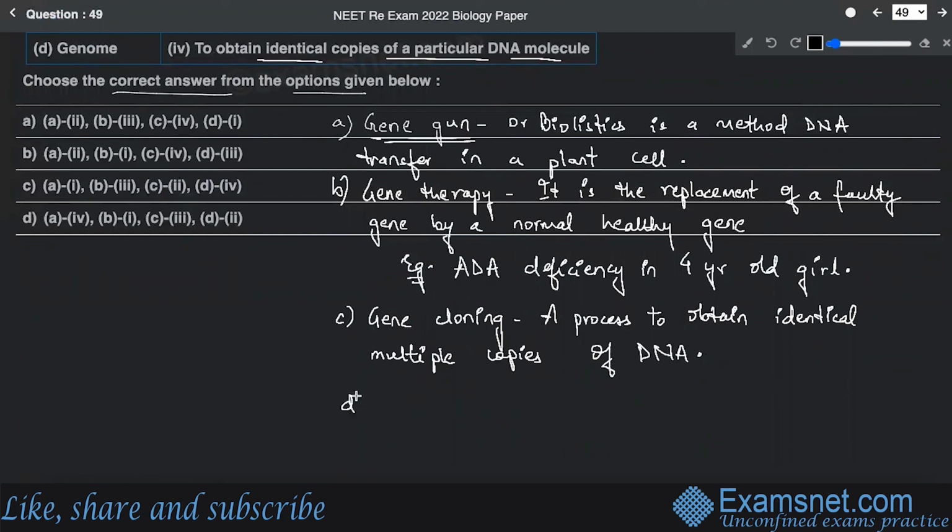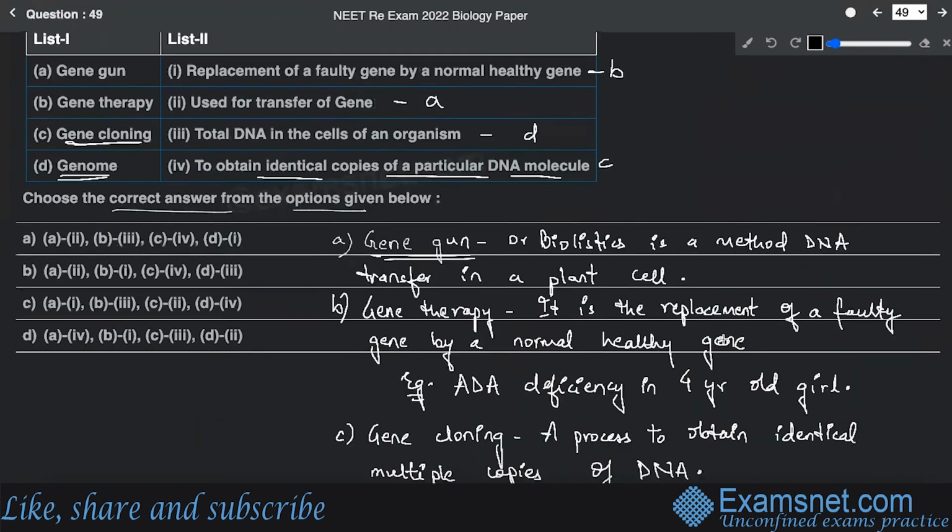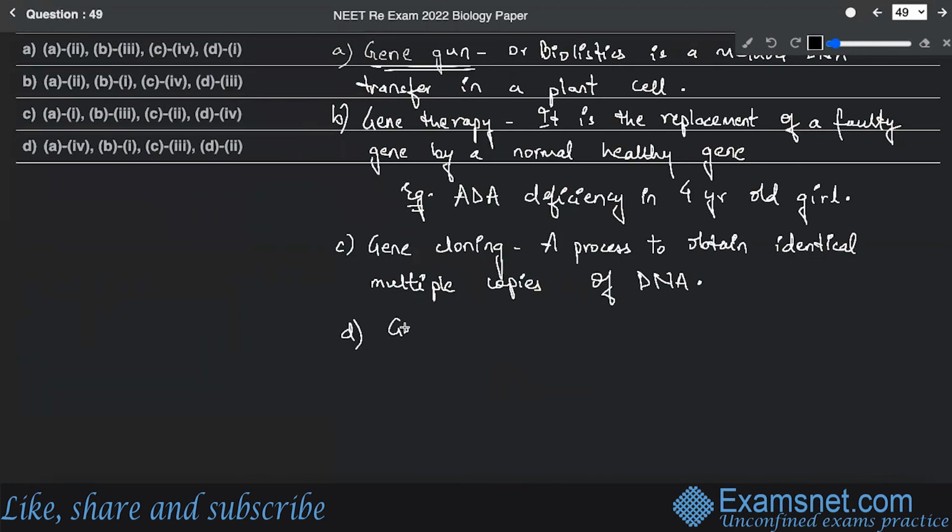Then the last is genome. Genome is basically the total amount of DNA that is found in the cell of an organism. So genome is the total amount of DNA present in cells.